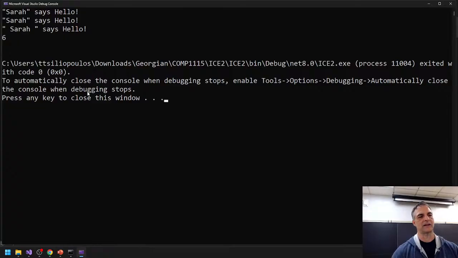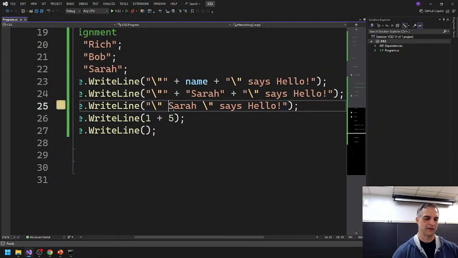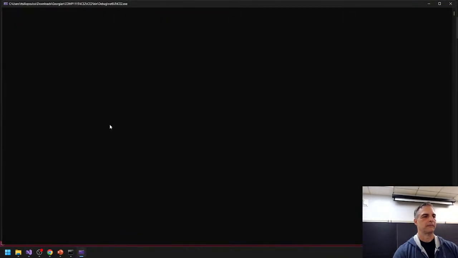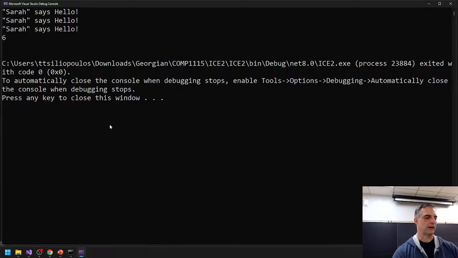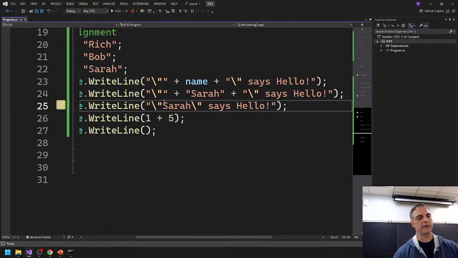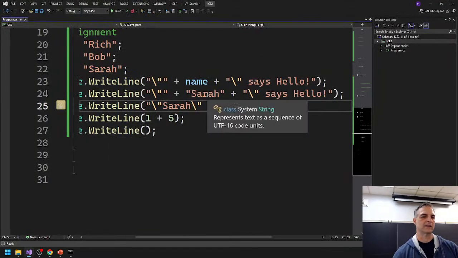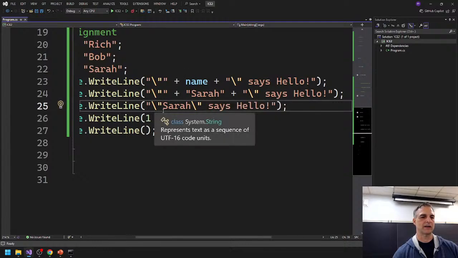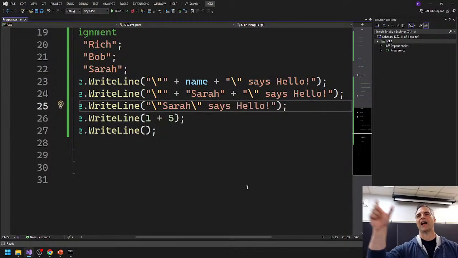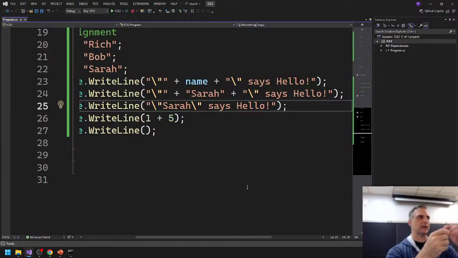Oh, sorry, I made a mistake in the last one because I added a space in here. Here, it's actually like this. Sorry. There we go. Same thing, right? And why is this all the same? Because this translates into this, and then this translates into this. It evaluates. That's what evaluation does. It takes whatever I've given it, changes it into something that it understands, and puts it into this format.